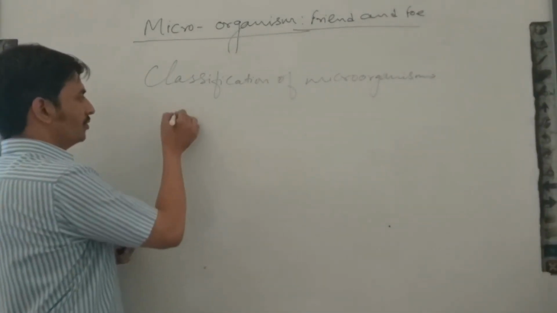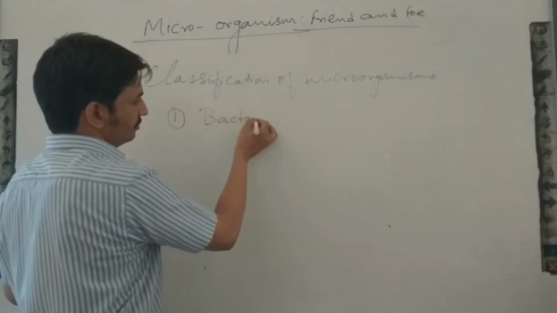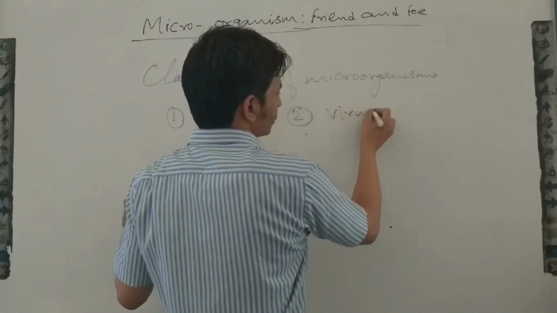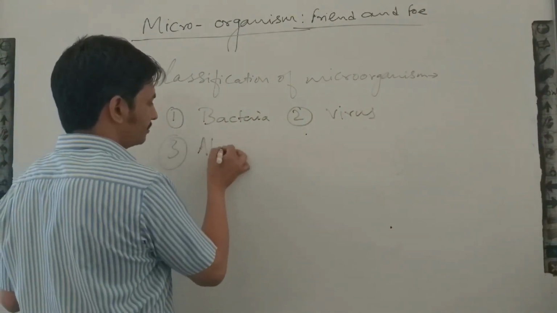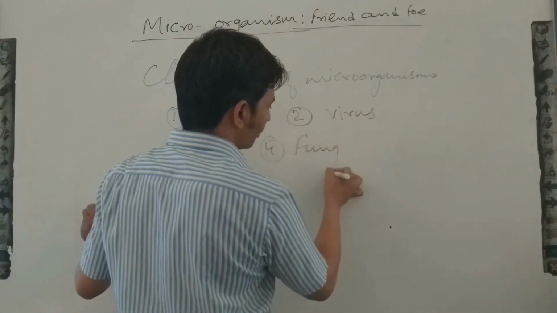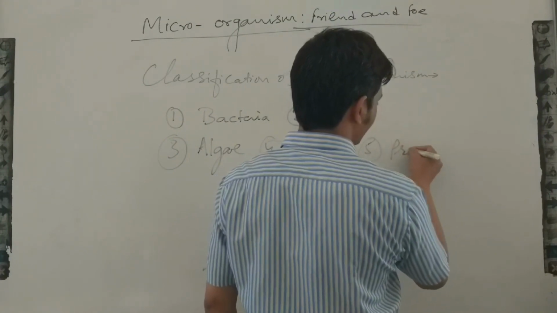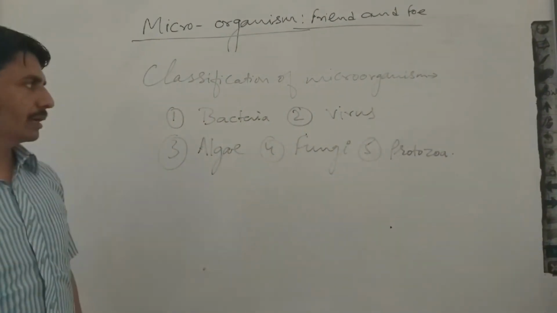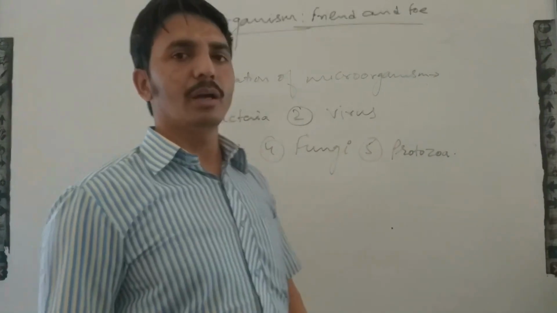First is known as bacteria, second is virus, third is algae, fourth is fungi, and fifth is protozoa. So these are the major 5 classifications of microorganisms: bacteria, virus, algae, fungi, and protozoa.